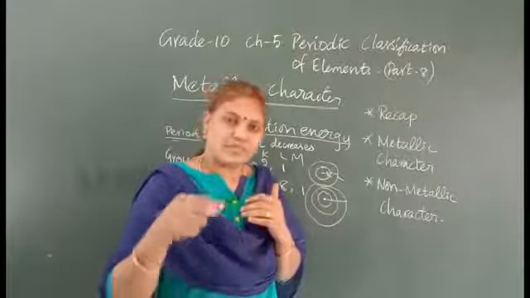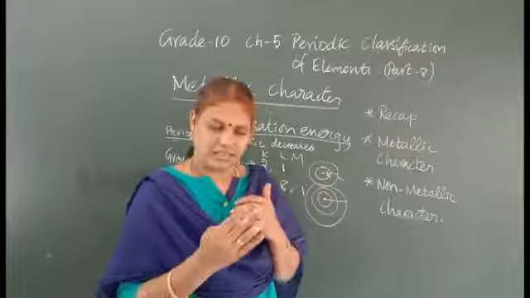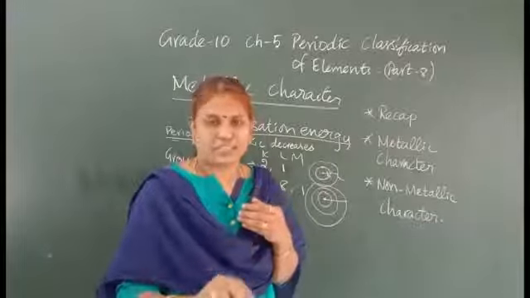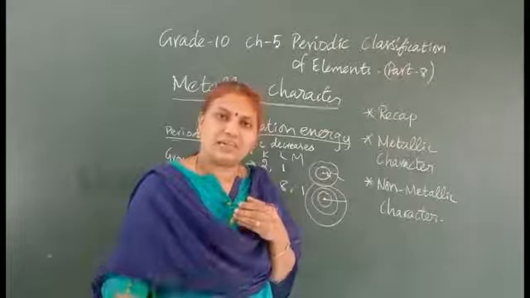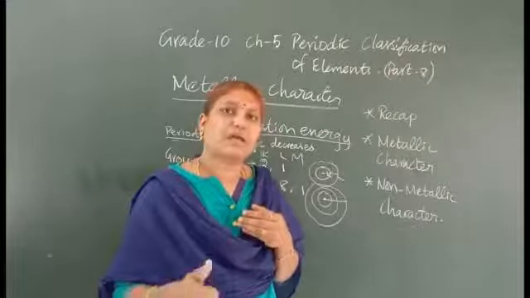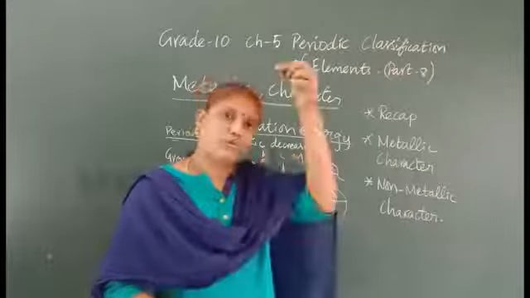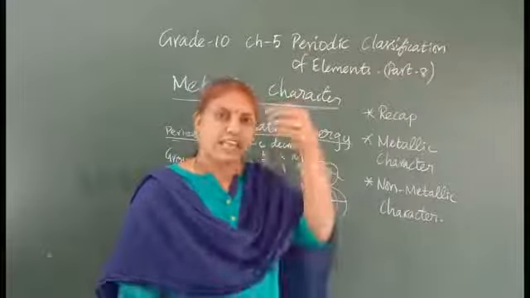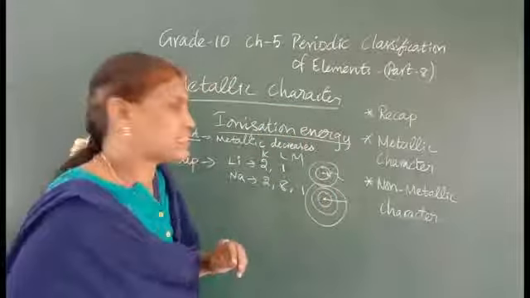When we spend less energy, the electron is lost, and removing the electron easily is highly metallic in nature. So when we go from top to bottom in the group, the metallic character increases.